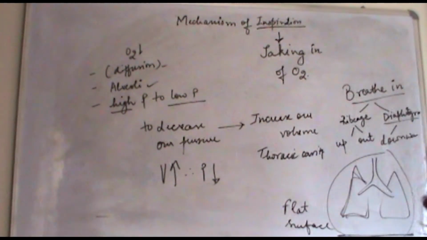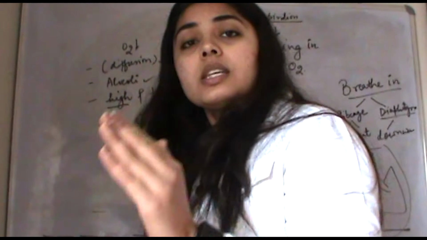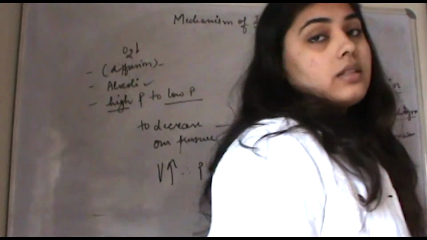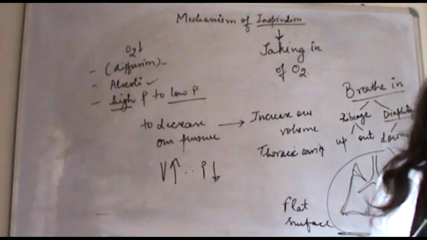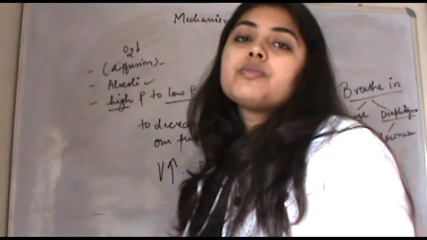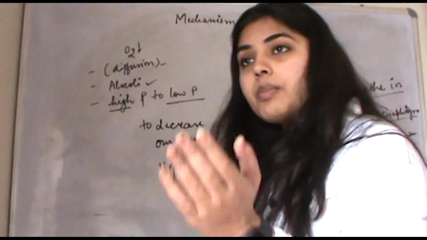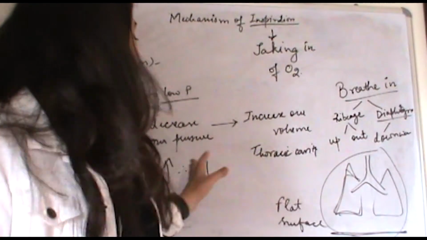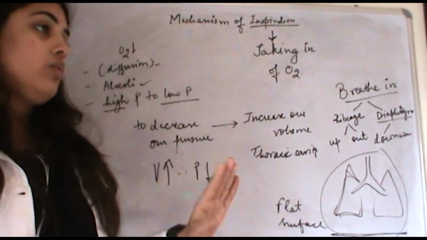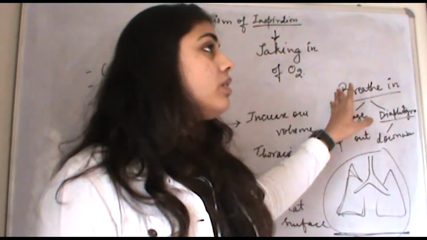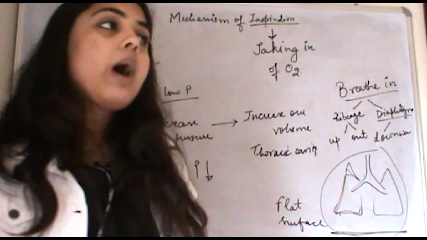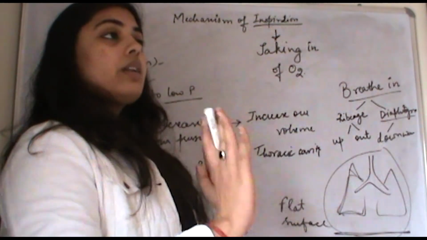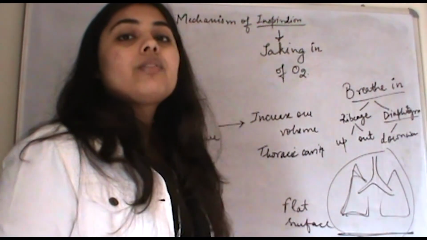Oxygen will move inside only when the pressure inside is less. Originally the pressure is the same, that is 758 mm Hg. So to decrease it, what will you do? You will increase the volume so that the pressure decreases. How does the volume increase? When we breathe in, the rib cage moves upwards and outwards, and the diaphragm moves downwards.